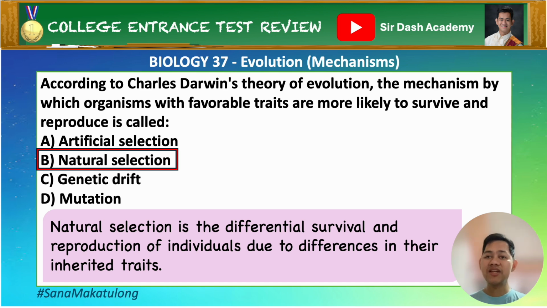Yung artificial selection kasi, it involves humans purposely breeding organisms. Example nun, yung mga dogs o di kaya crops for specific traits. So human-driven ito, hindi siya nature-driven. Yung genetic drift naman is a random, non-selective change in the genetic makeup of a population. Often sa mga small populations ito. It is not a survival-based mechanism. Yung mutation naman is a random change then in the DNA naman that creates new genetic variation. So it provides the raw material for evolution but it is not the differential survival and reproduction mechanism.